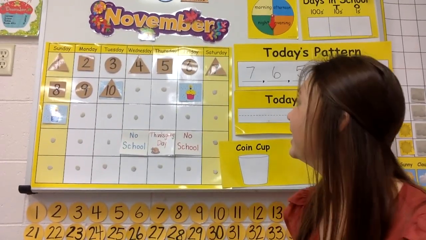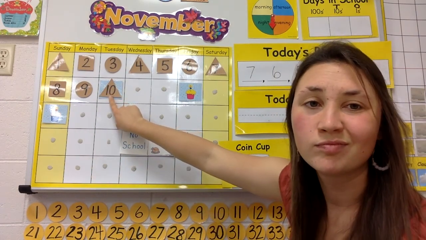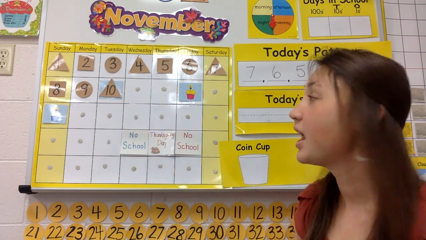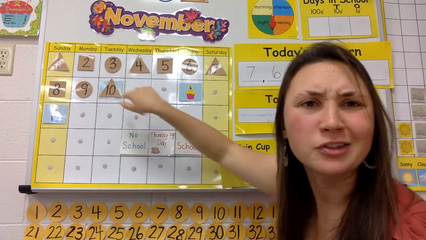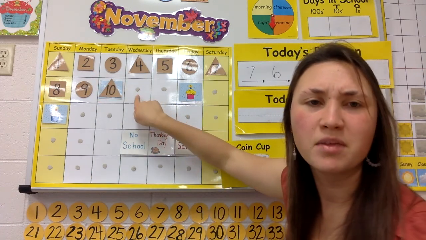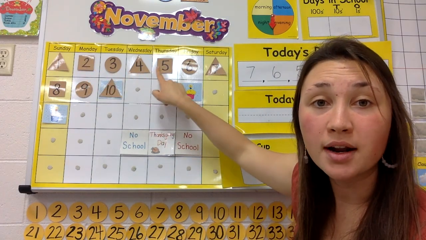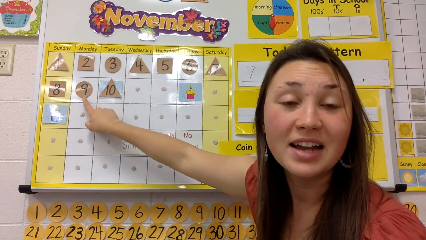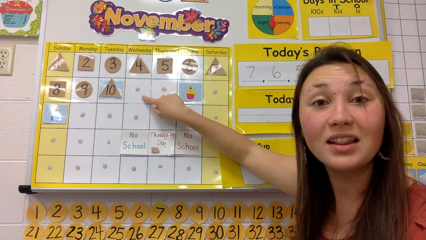So, yesterday was, what was yesterday? Yesterday was November 10th. Yeah, 10. And so, what comes after 10? Let's count from the beginning, just to practice from the beginning. Ready? 1, 2, 3, 4, 5, 6, 7, 8, 9, 10, 11. Yeah, 11. What two numbers make up an 11?